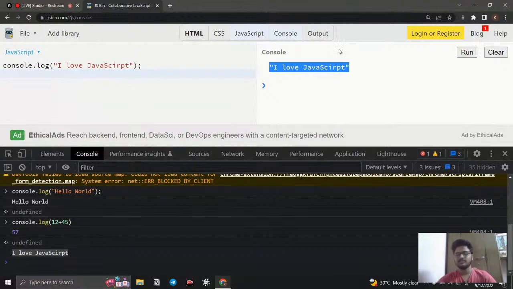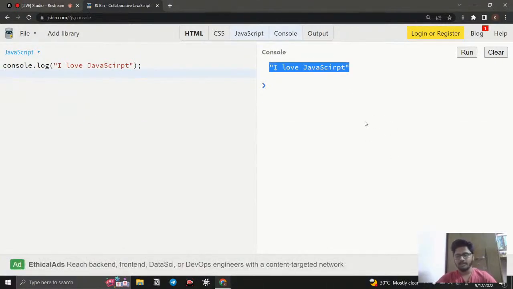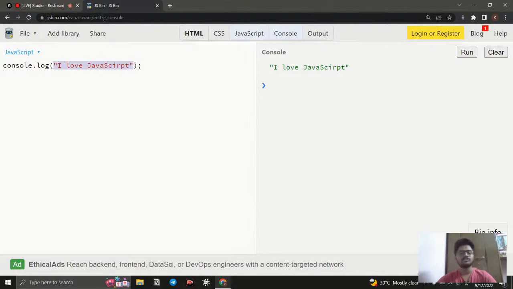This is on the browser side. We use this console only for teaching purposes. Whatever code I write here, I use a method called console.log. Whatever I put inside this log method is going to be displayed here, like the sentence we have written, so many things. For example, instead of a sentence, you can give a number like 45 minus 78, and it's going to be a negative number.